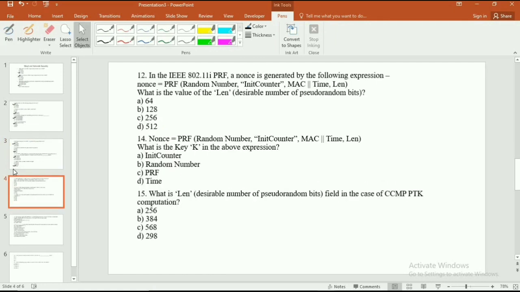Yes, now the fourth slide, and the 12th question is, in the IEEE 802.11 PRF, a nonce is generated by the following expression.